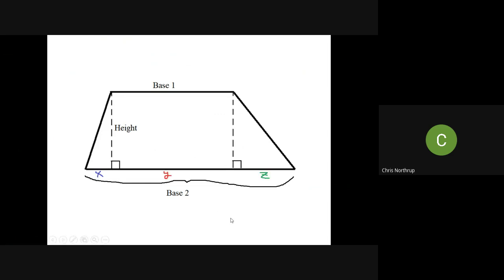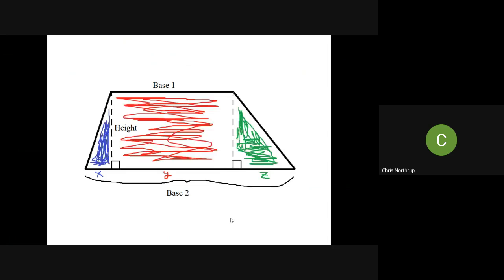If I take that base and split it into x, y, and z, whatever numbers those might be, and then find the area of each part, like the blue triangle that has a base of x, the green triangle with the base of z, and the red rectangle, which has a base of y, then if I add those areas together, I should get the area of the total trapezoid. Looking at those formulas: 1/2 xh, yh, and 1/2 zh, because for triangles it's 1/2 base times height, and for rectangles, base times height. Notice they all have an h in them, so if you add those together, you could factor an h out.